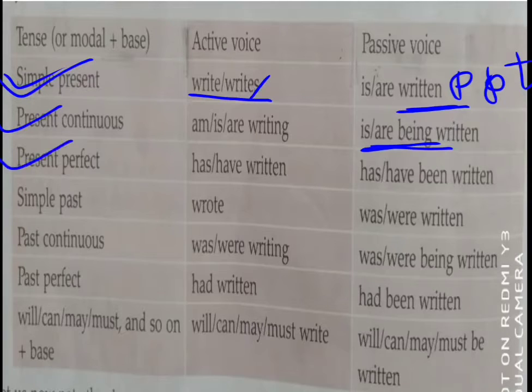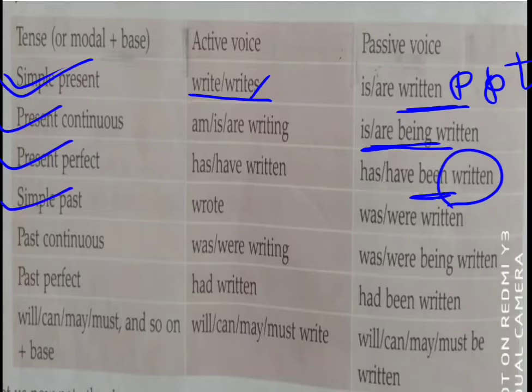Now the present perfect formula is has, have plus past participle form. Here the past participle form is already given to you. So students, according to the subject, you have to put has or have. With these you have to put been. Has or have been written. Written remains written only because it's already in the past participle form.